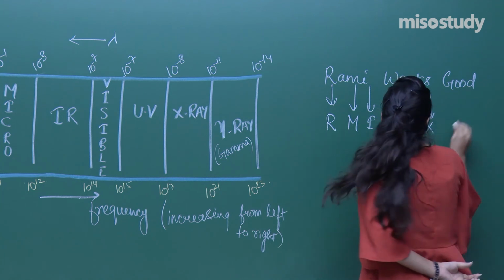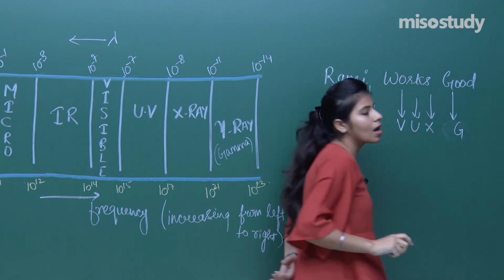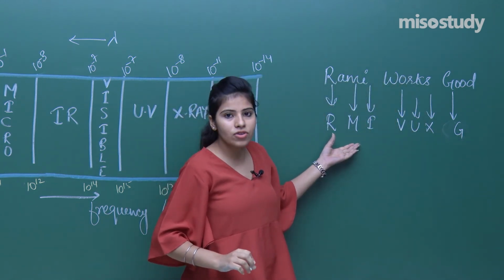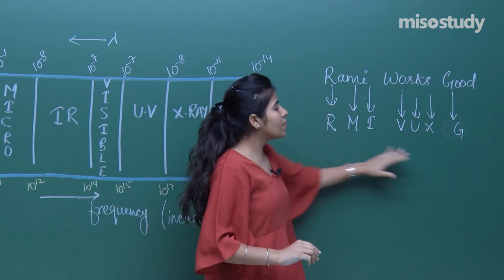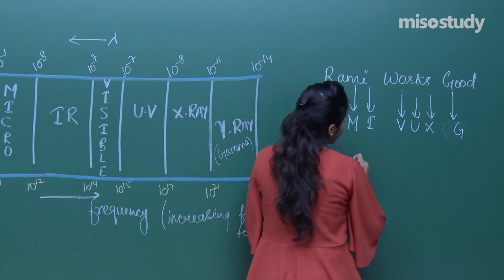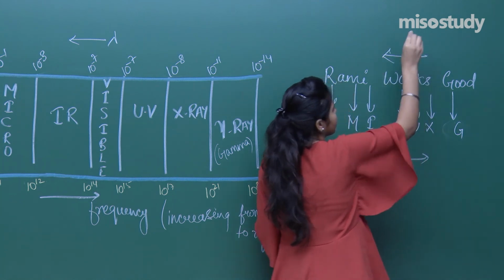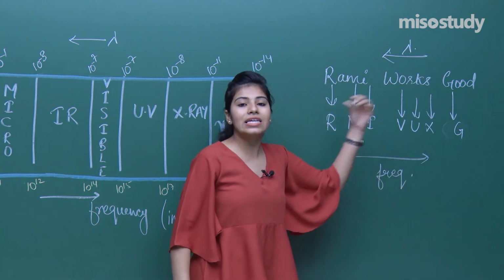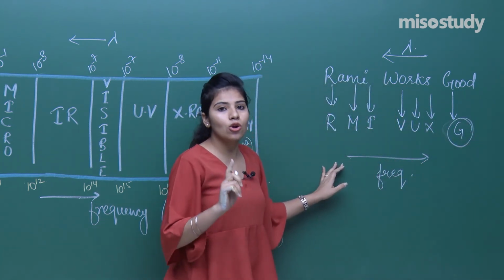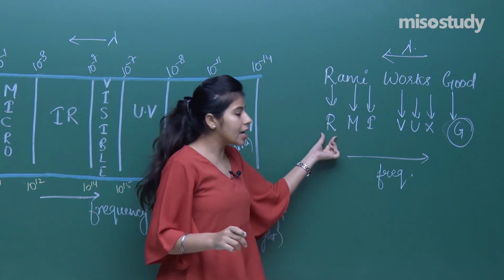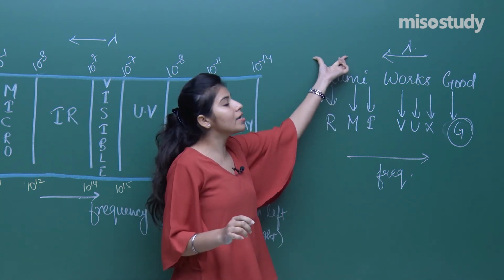Gamma is written like this, or you can write this as G ray, that is gamma ray. So you have to remember this trick, that Rummy works good. And over here you have to remember one thing: the frequency will be increasing like this, and the wavelength will be increasing like this. So if frequency is increasing, you can easily tell that gamma rays will have the maximum frequency and the least wavelength, and the radio waves will have the least frequency but the highest wavelength.